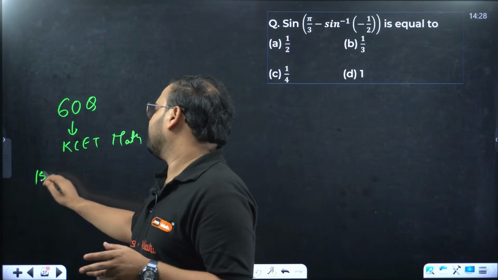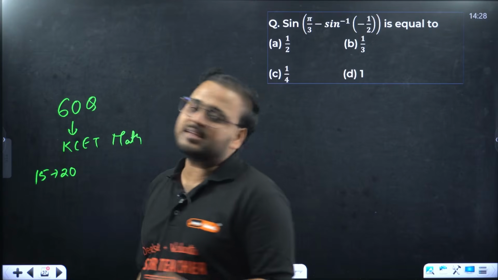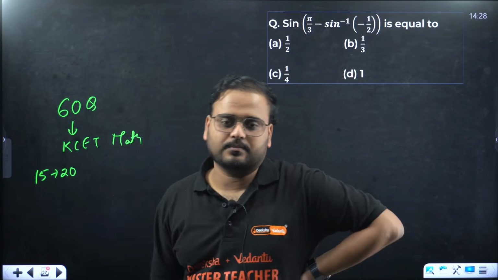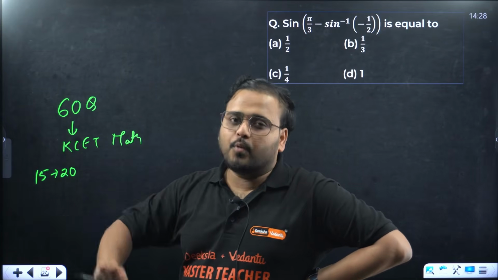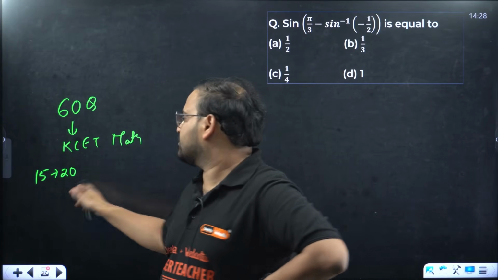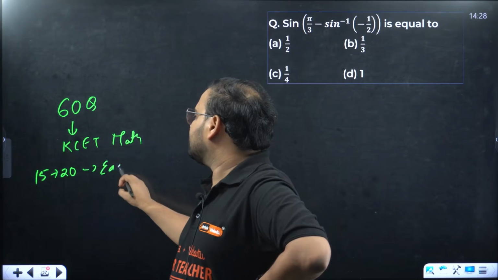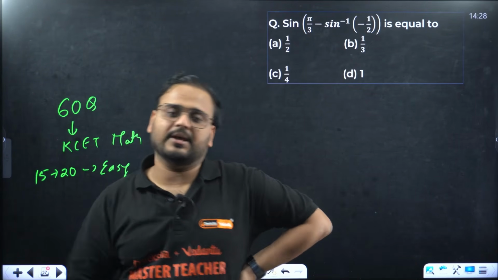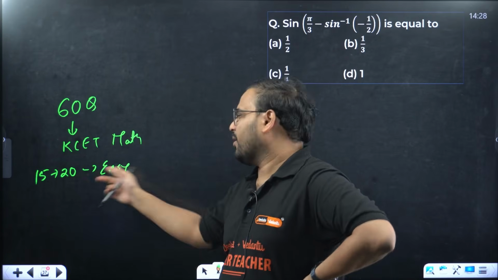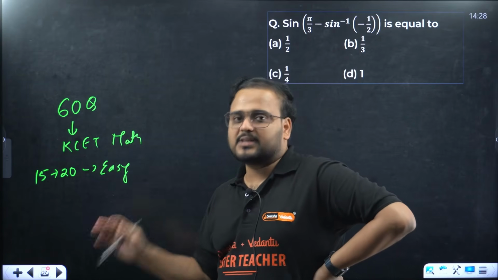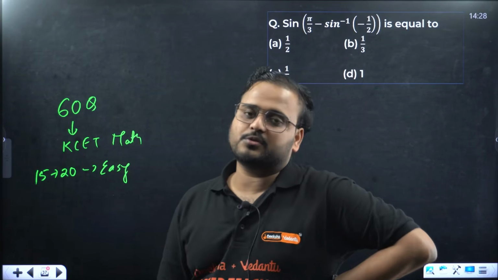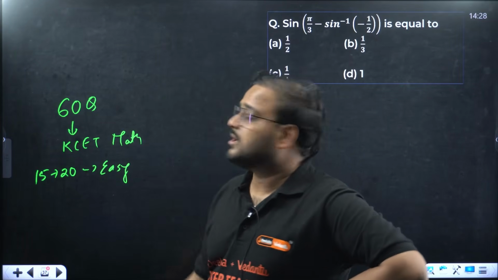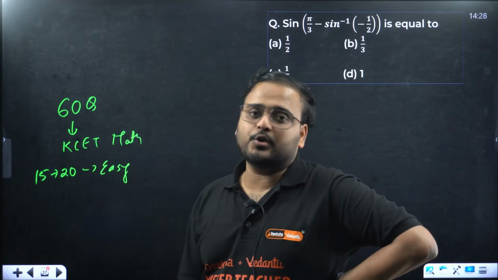at least 15 to 20 are clearly easy questions. Means 15 odd marks you can easily score. Easy questions that are of board level, very directly applied. This means, bacha, direct application of the concepts in NCERT. Direct application means formula based, definition based, domain range based questions will be there. And such chapters are ITF, probability also, sometimes relation and function, matrices, and determinants can be in this category, especially PU1 chapters.